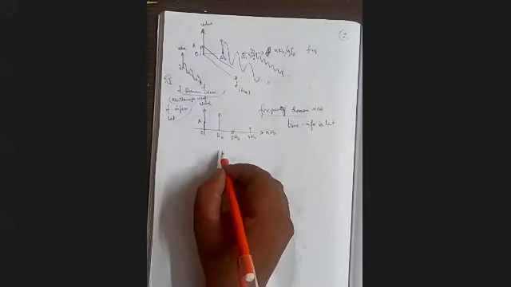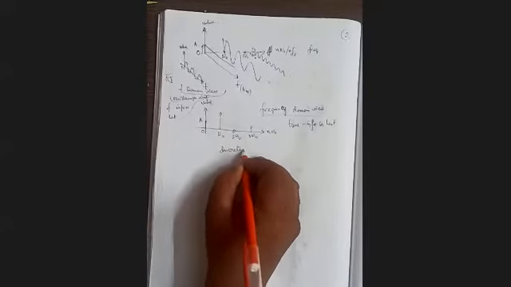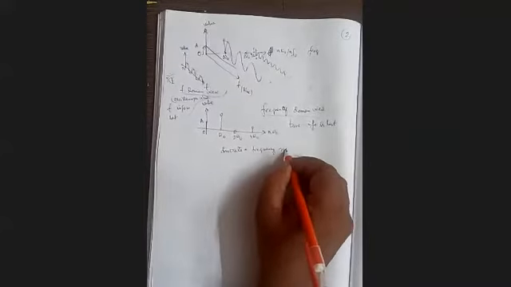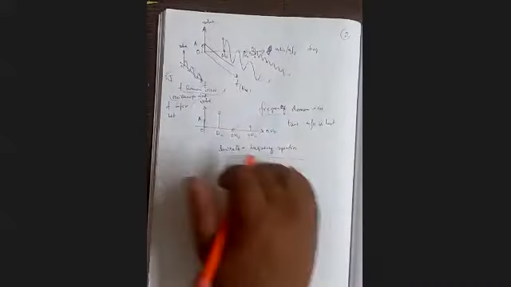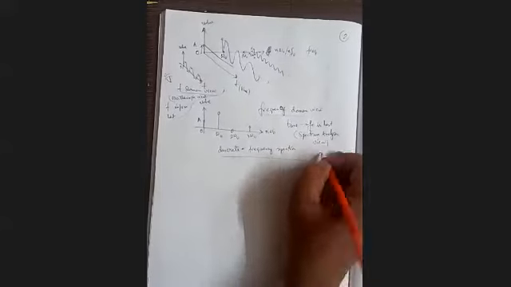Actually, this is a discrete frequency spectrum, the frequency domain view. Discrete lines are coming. Which instrument do we use to see the frequency domain view? There is an instrument called the spectrum analyzer. So this is the spectrum analyzer view of the signal. Here time information is lost, but frequency information is visible. It is clear.